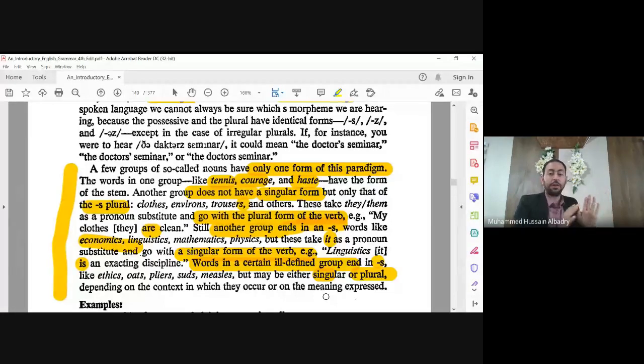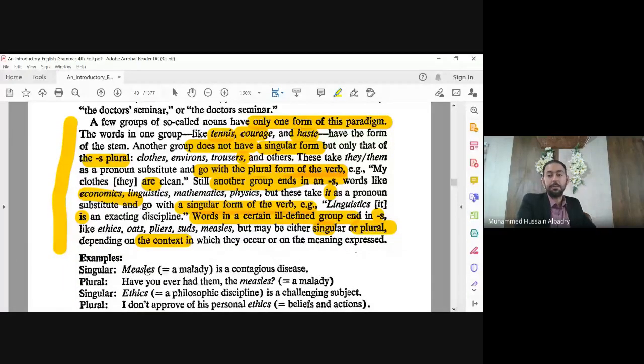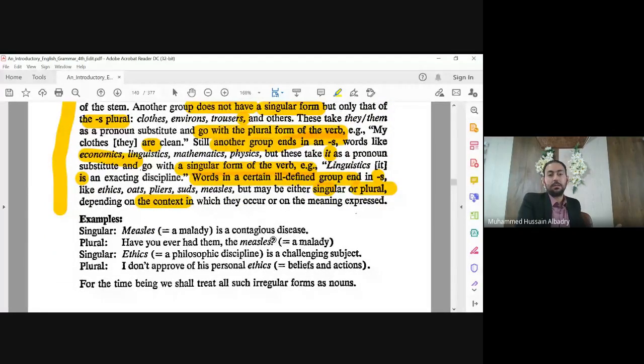Words end with S but are singular or plural depending on the context in which they occur. For example, "measles is a contagious disease," or "have you ever had the measles?" From these we know that it is plural here.